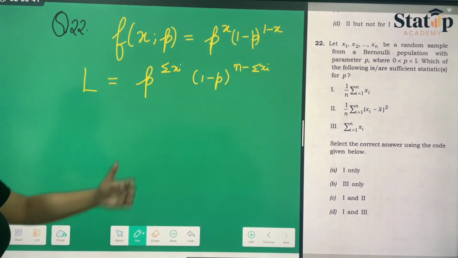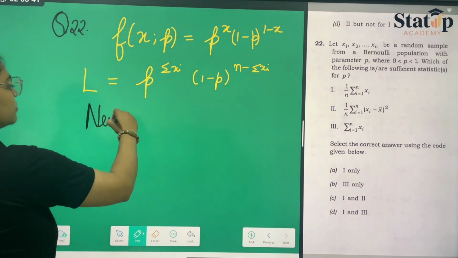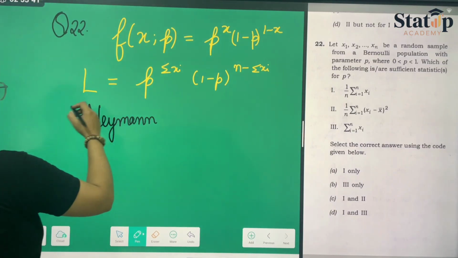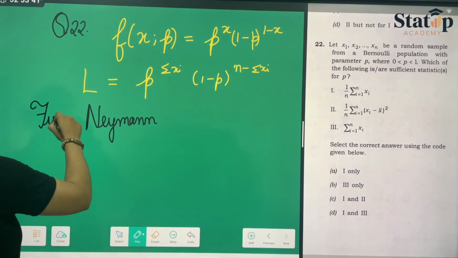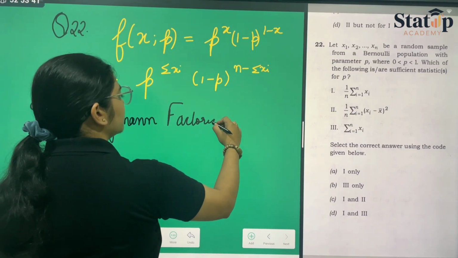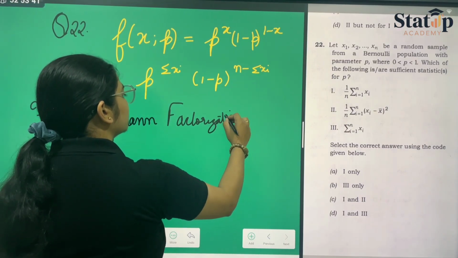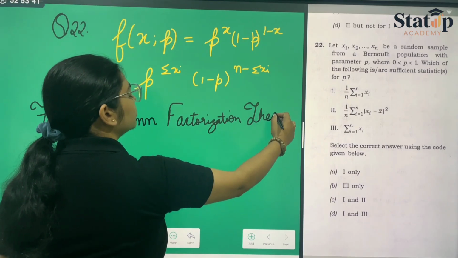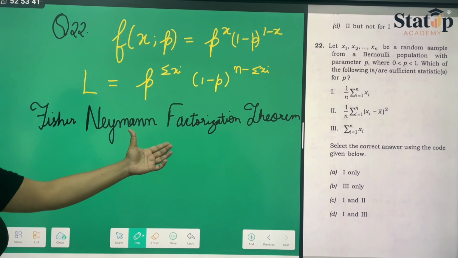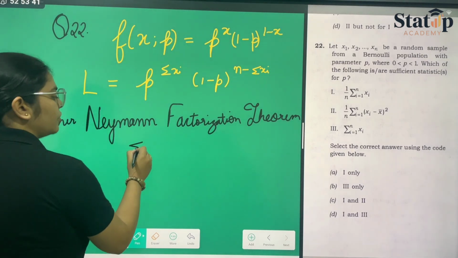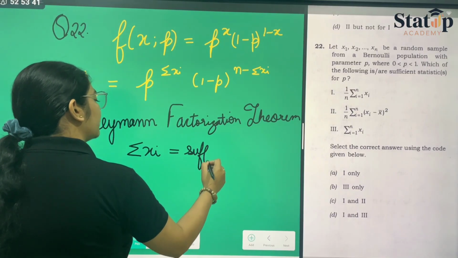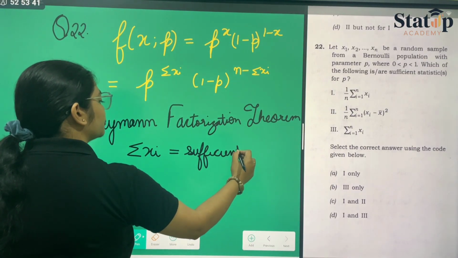Now from here and from the Fisher-Neyman factorization theorem, we can conclude that summation of xi is the sufficient statistic for the binomial distribution.